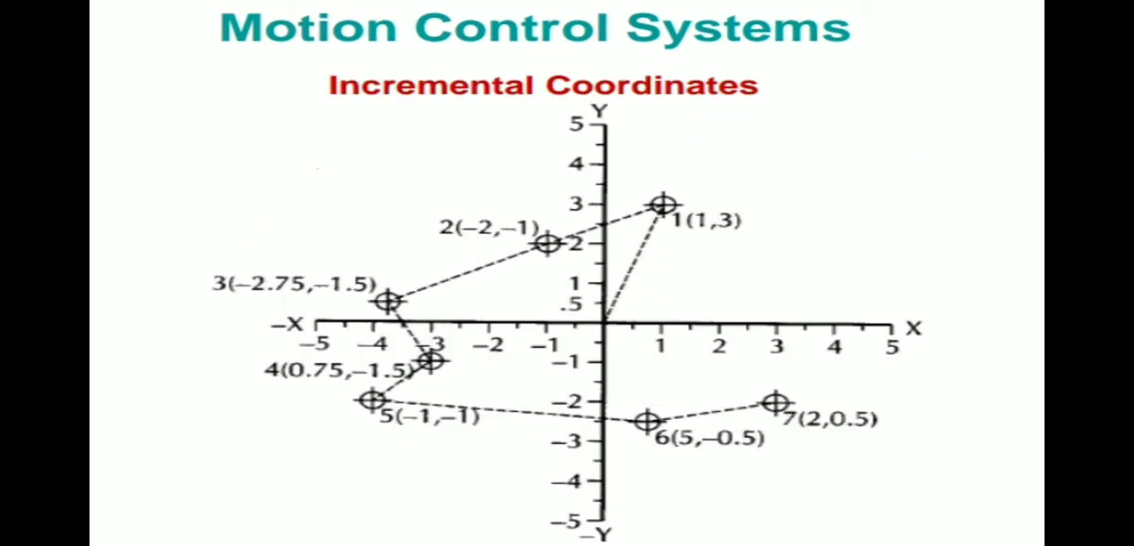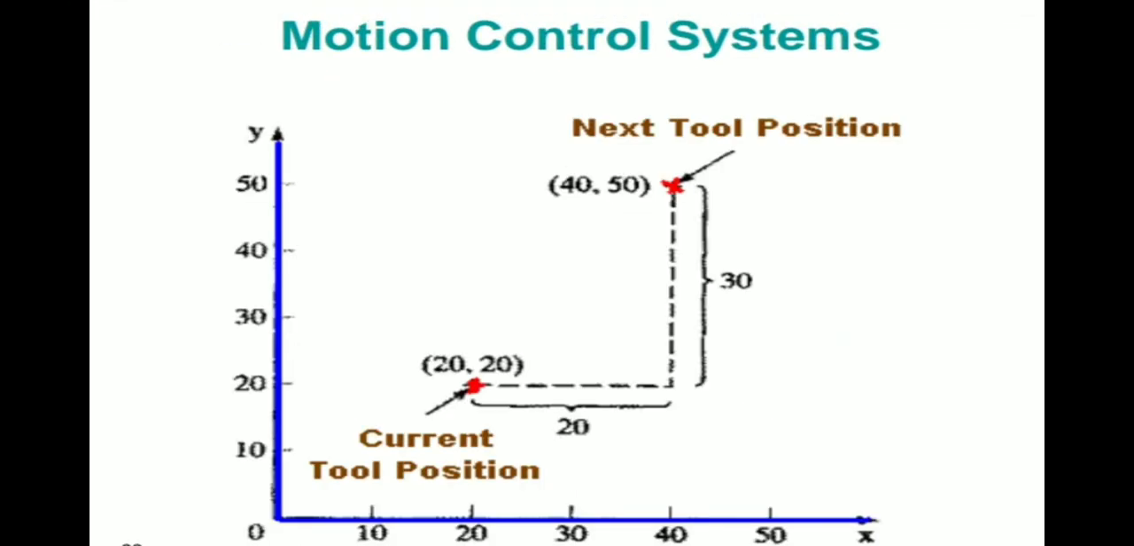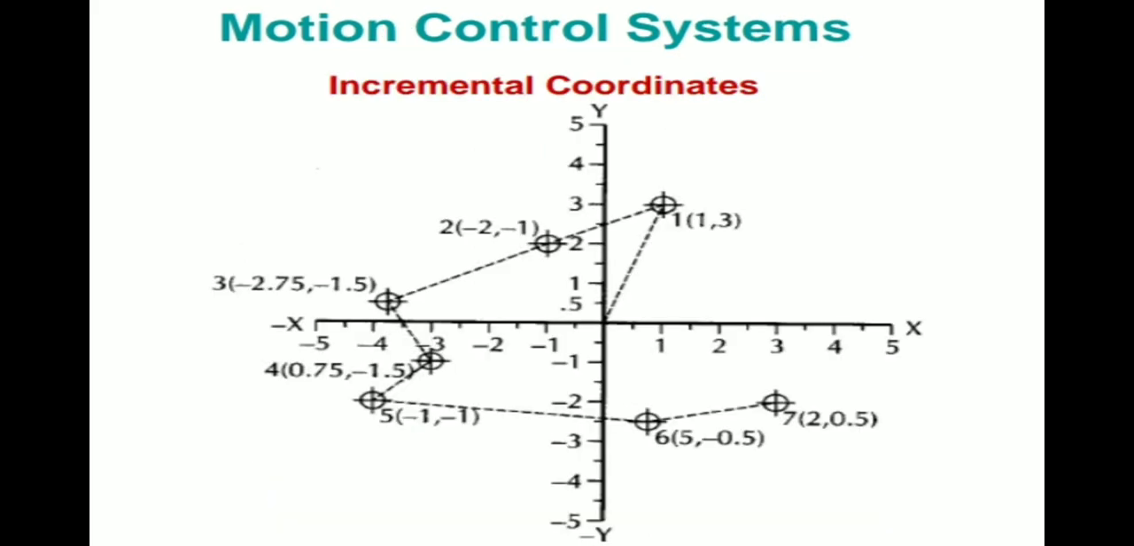And also incremental coordinates. The incremental coordinate means it should be moving from one place to another place. The points should not be in the same linear direction. One is along the x axis and one along the y axis, one in a positive direction and one in a negative direction. So these are the different point locations. Suppose 1 comma 3 and also minus 2 comma minus 1, minus 2.75 comma minus 1.5 and also 0.75 comma minus 1.5, minus 1 comma 1 and also 5 comma minus 0.5, 7 comma 2.5.